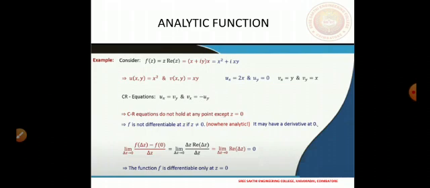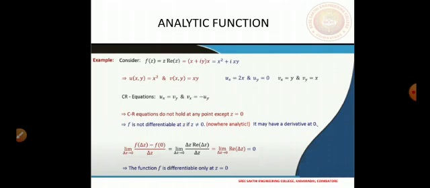So CR equations do not hold at any other point except z equal to 0. There is a point to be discussed here: other than this 0, because of this 2x, and there we have x, and here also 0, and they are y. So if you take any other point than the origin (0, 0), then the CR equations are not satisfied.